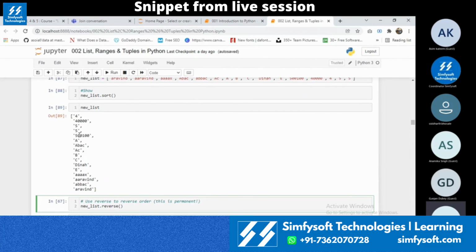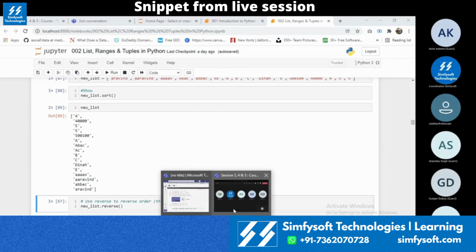Do you guys have any doubts in sorting? How sorting is happening and what are all the disadvantages of using sort in a list? Do you guys have any doubt in that? No, sir. Okay, cool.